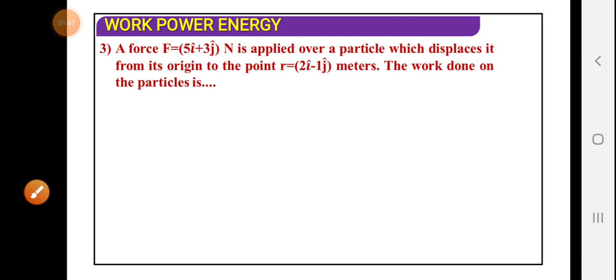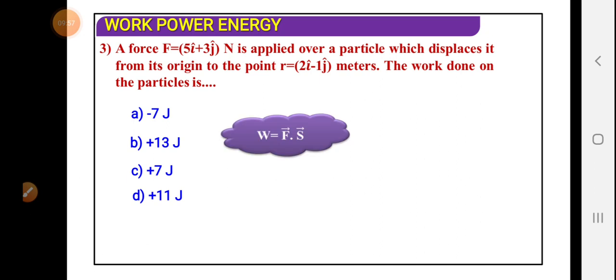The options are minus 7 joule, 13 joule, plus 7 joule, plus 11 joule. We just need to use the formula W is equal to F dot S, where the dot indicates that the product of F and S is a dot product.